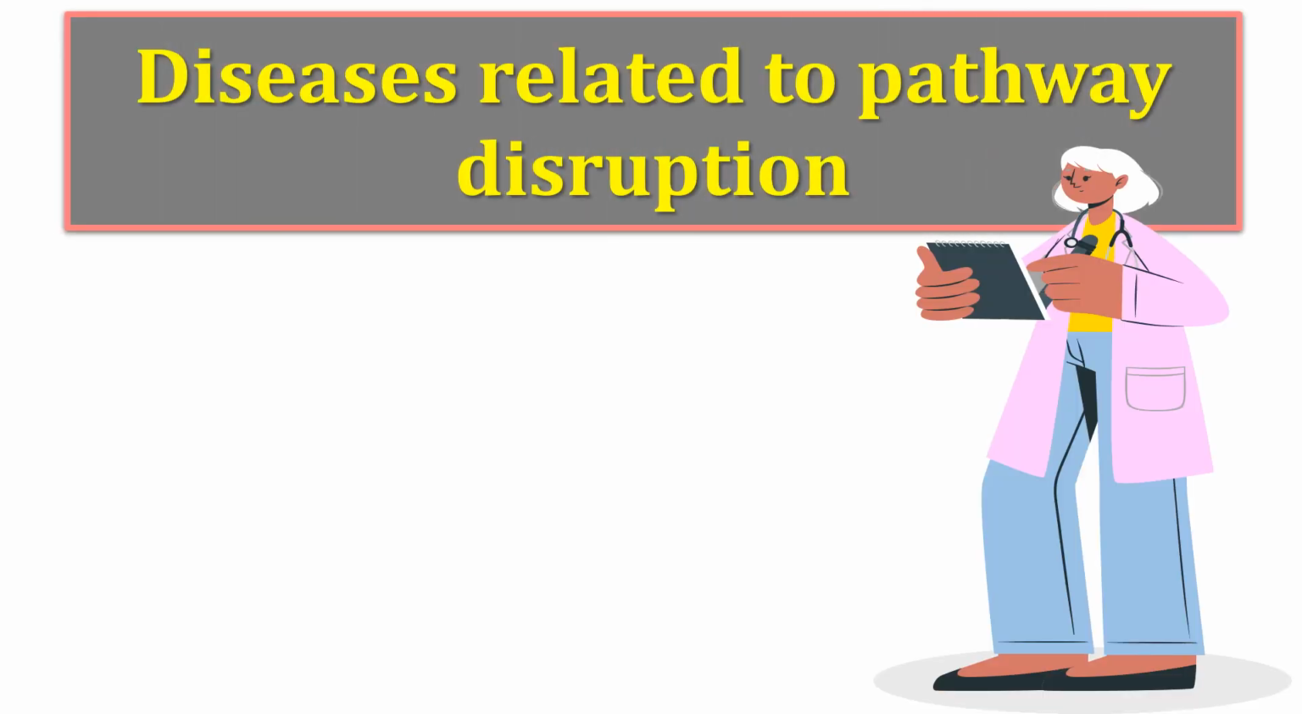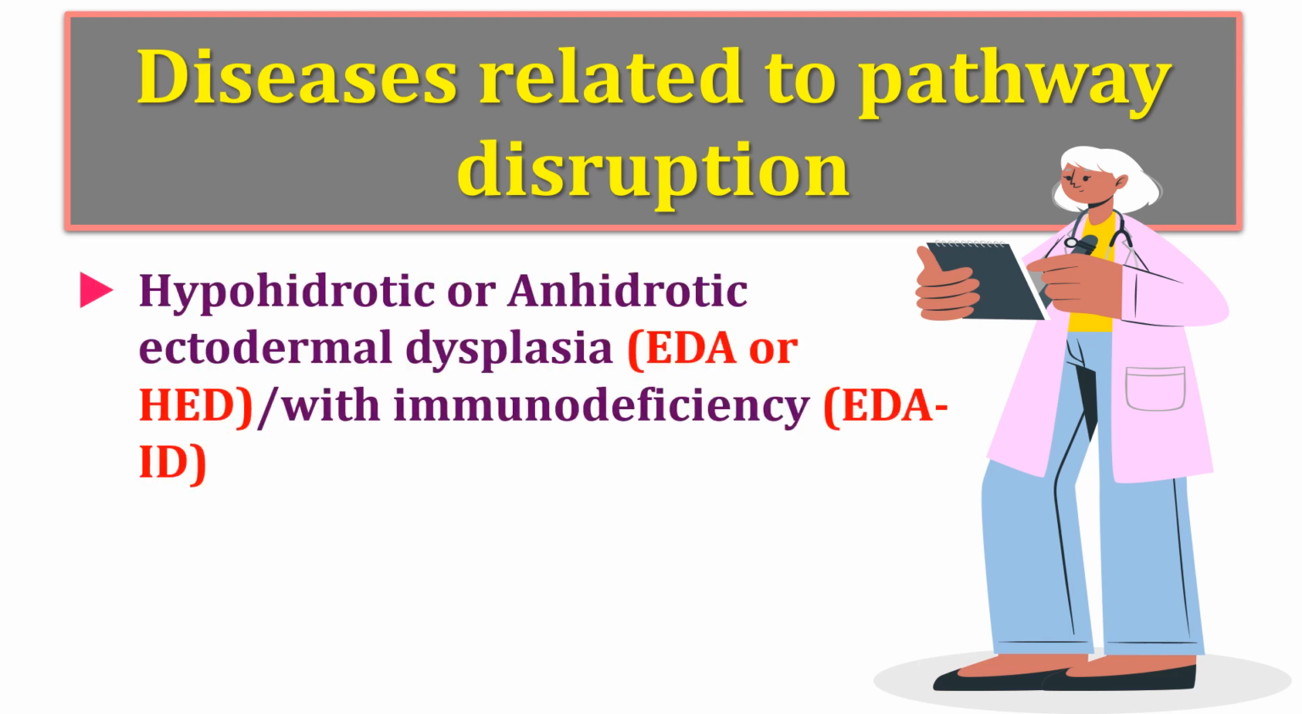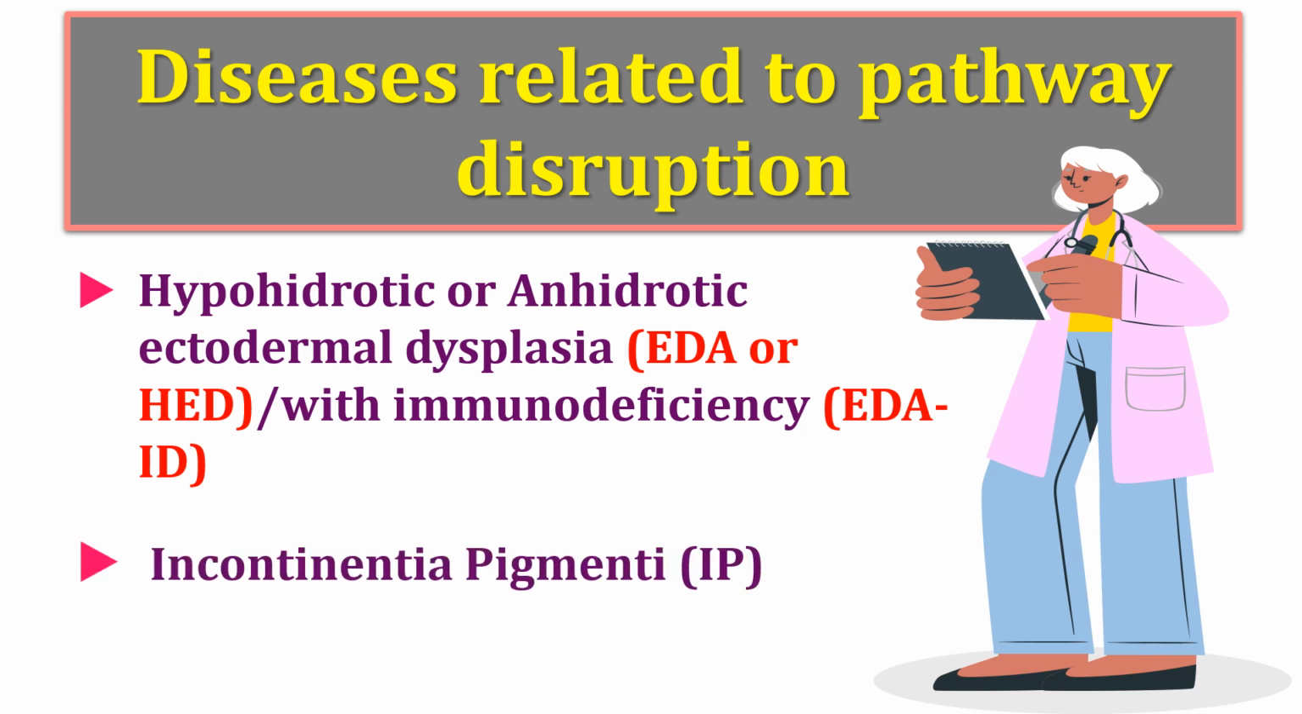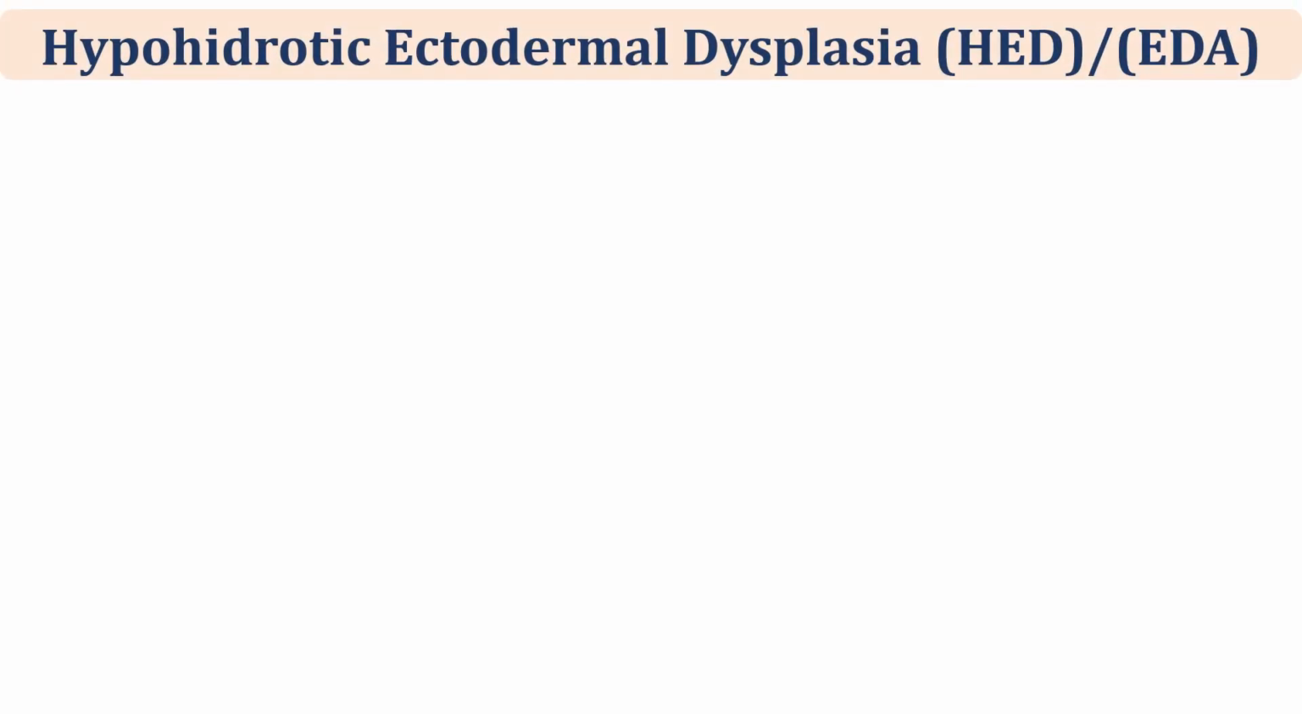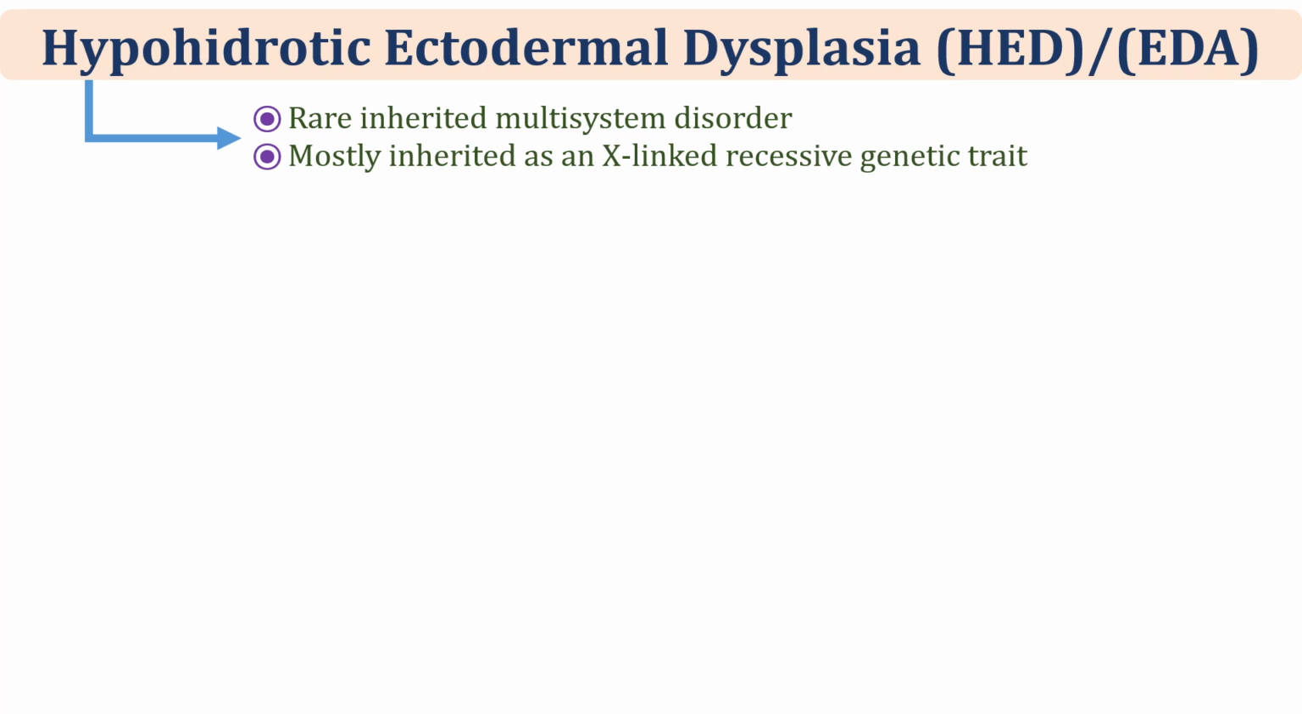Moving on to the diseases that may result due to pathway disruption. So the 2 diseases that are going to be discussed over here include hypohidrotic ectodermal dysplasia and incontinentia pigmenti. So let's begin with hypohidrotic ectodermal dysplasia. It is a rare inherited multi-system disorder that is mostly inherited as an X-linked recessive genetic trait.